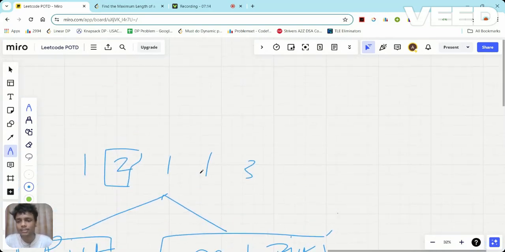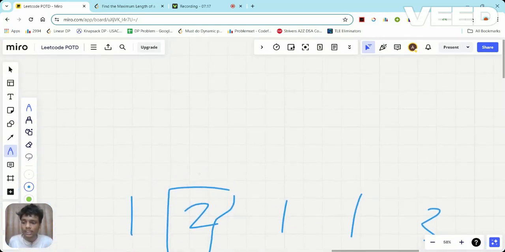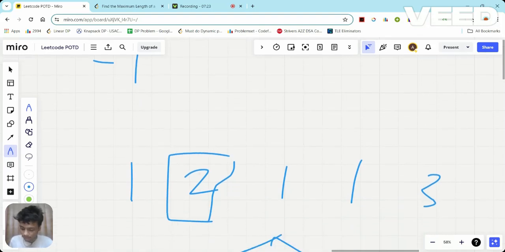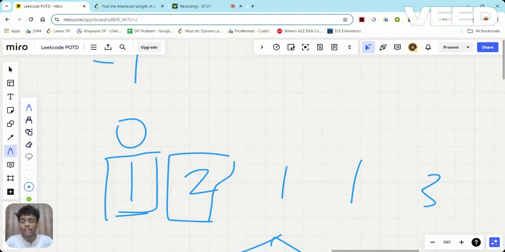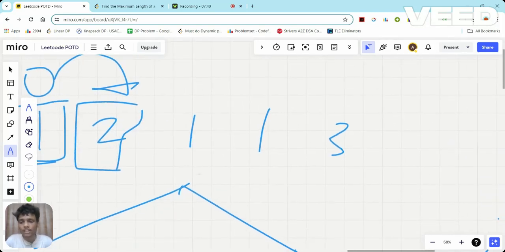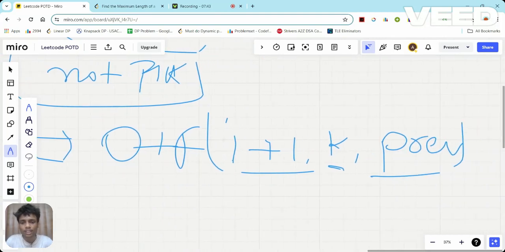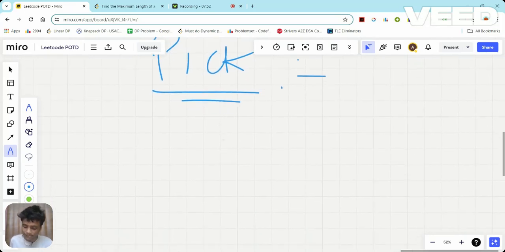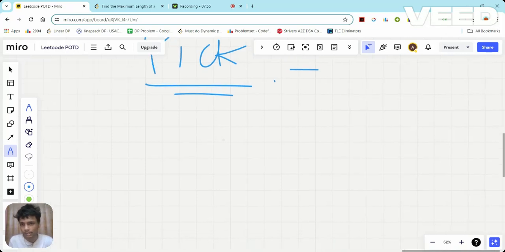To explain this parameter, let's see the test case here. Suppose initially the previously picked index was -1. Initially it is -1, and I came here and I have two possibilities. Either I'm going to pick one or I'm not going to pick one. If I'm not going to pick one, then I will simply move to the next index, right? If I'm going to pick one, then there are two possibilities. If I am going to pick any element, there will be two possibilities.